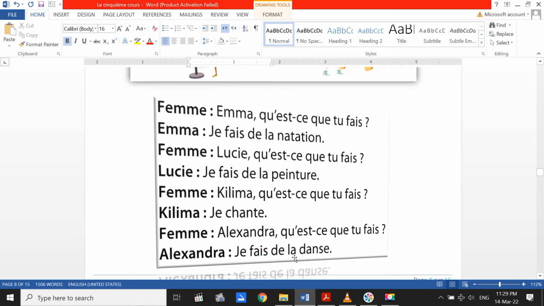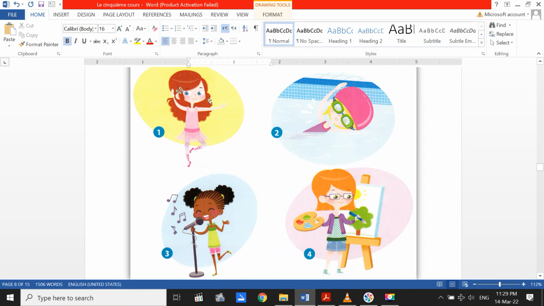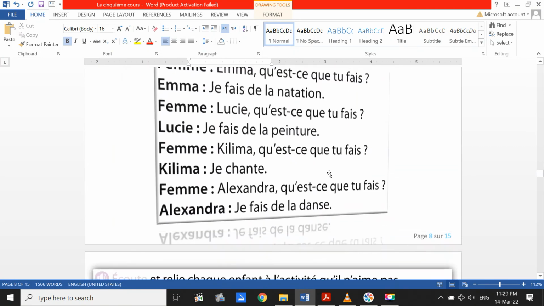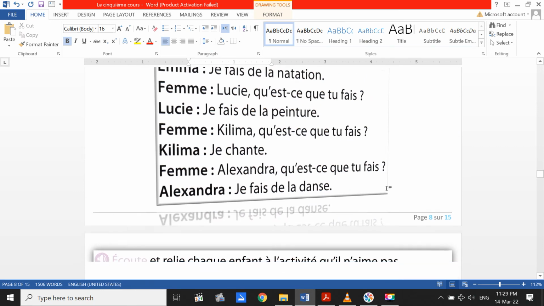Alexandra, qu'est-ce que tu fais? Je fais de la danse. Je fais de la danse, dancing. Here is the last girl, which is Alexandra.